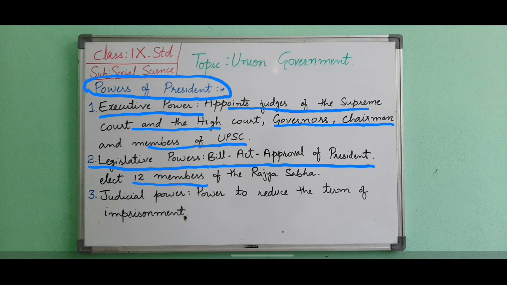Now, the third function is judicial power. The President has the power to reduce the term of imprisonment of the criminals and to cancel the capital punishments. He can approach the Supreme Court for suggestions with reference to legal matters of the country.